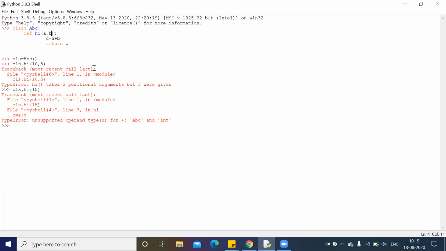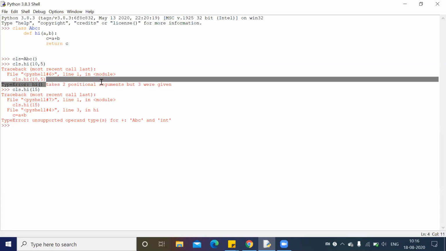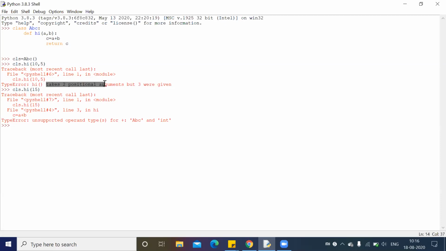So, thank you, Prabhagar. So, anyone? I think yesterday Piyush asked me this doubt. Anybody? Where did he make a mistake? So what is the error? Prabhagar, it seems no one is responding. What is the error? Just read out the error. You will get an answer. It takes two positional arguments, but three were given.